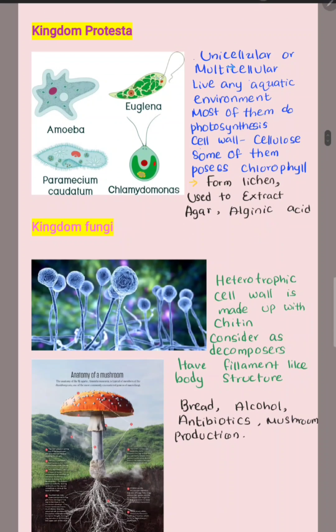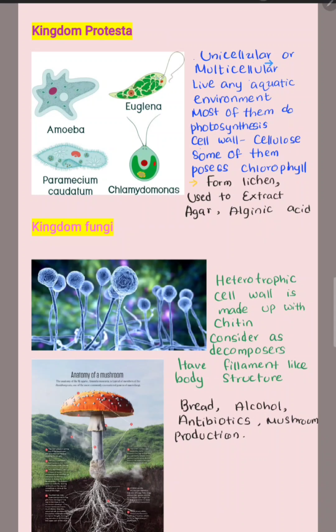It is kingdom Protista. As you can see in this diagram, the examples for the Protista are amoeba, euglena, paramecium, chlamydomonas, and several algae. They are green in color, and some of them have chlorophyll. Some of them don't have chlorophyll because they are heterotrophic. So this Protista kingdom includes both autotrophic and heterotrophic organisms.